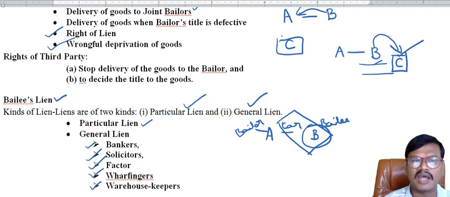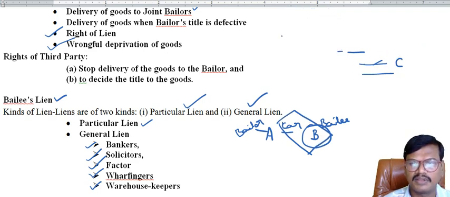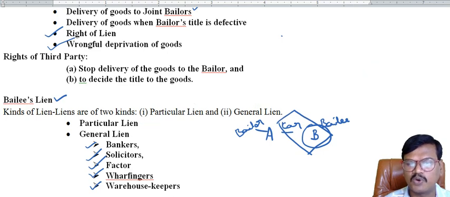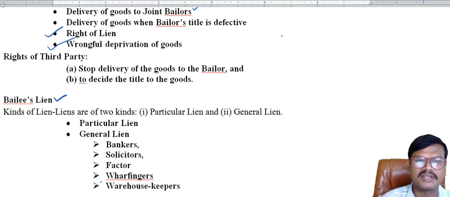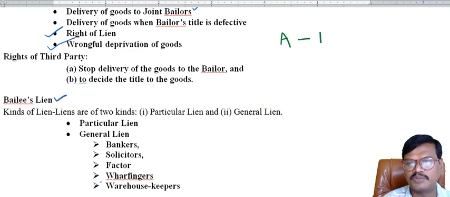And rights of the third party. Third party means the goods which were delivered by the bailor were owned by a third person, that is the real owner of the goods. A delivered a car to B, but that car was really owned by C. Now what rights are available to C?